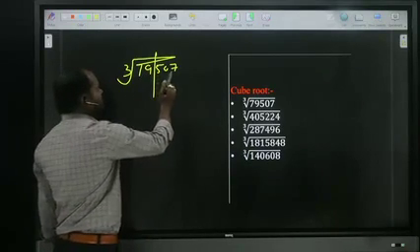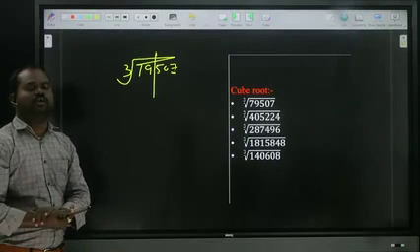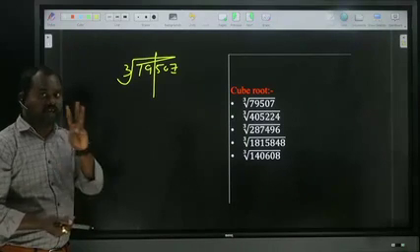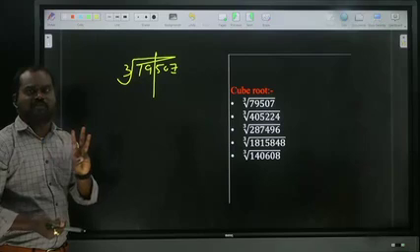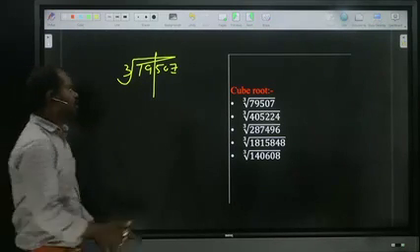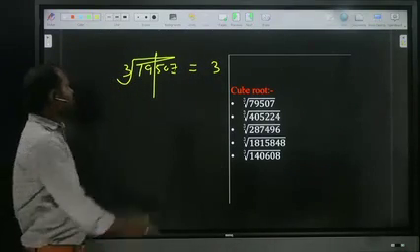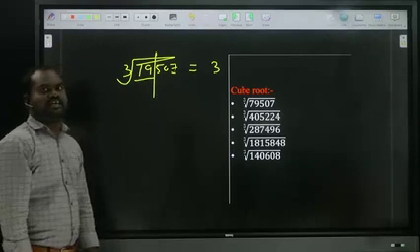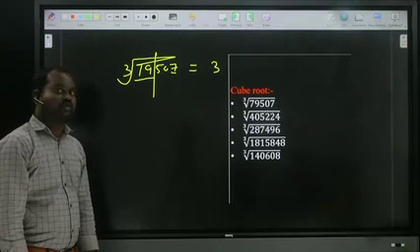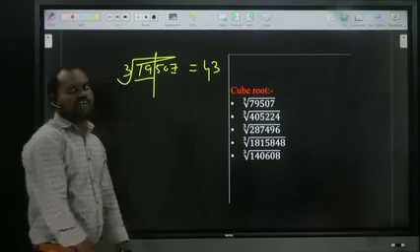Observe 7 as a last digit in which cube? 1 cube is 1, 2 cube is 8, 3 cube 27. Other than these, you can't get 7 anywhere. We should observe up to 10 only. So only 3 cube 27, so the last digit is 3. First step is finished. Now observe 79. 79 is nearby which cube? 4 cube is 64. 5 cube 125. 5 is crossing, so 4. So what is the answer? 43. Answer is 43.